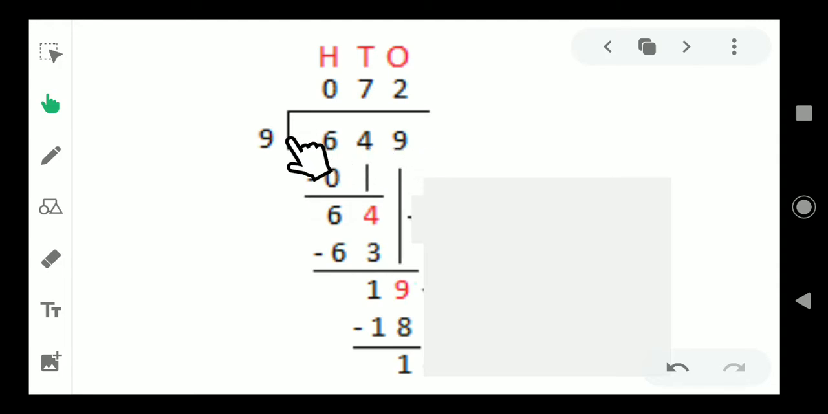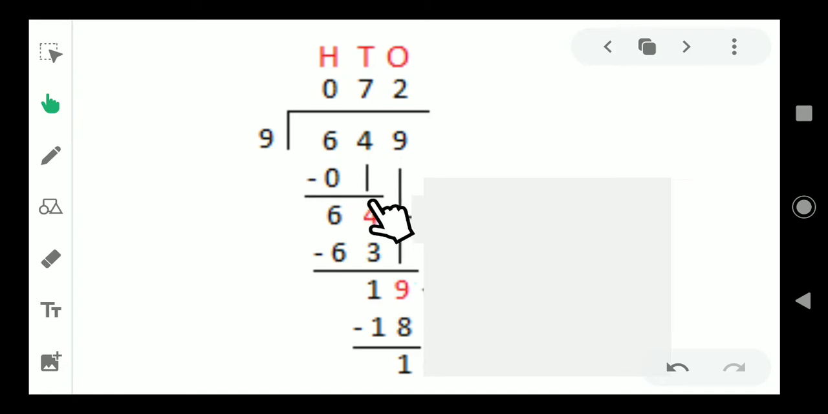649 divided by 9. What is the first step? Take the first digit in the dividend. Here the first digit is 6. In 6, is there 9? No. So put one 0 here. 0 into 9 is 0 itself. So put a line here and subtract it. 6 minus 0, 6 itself.